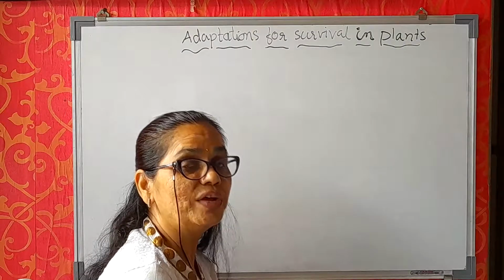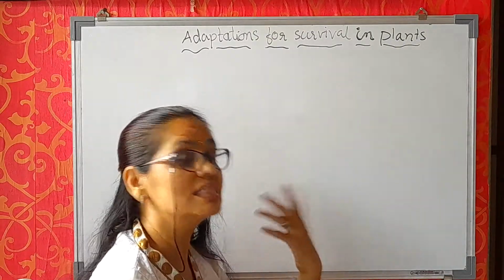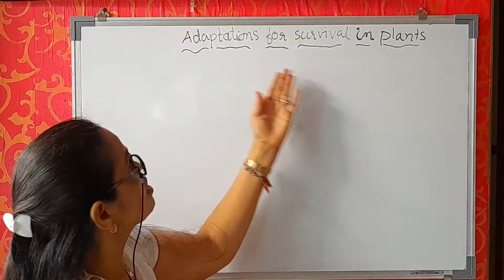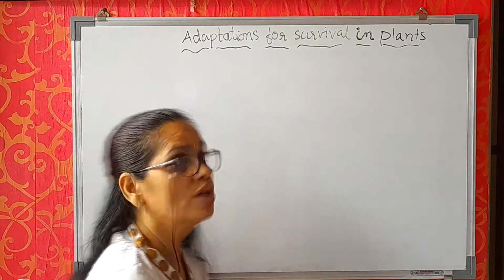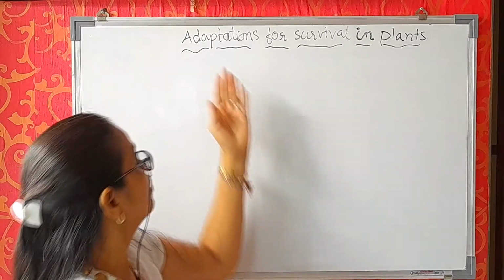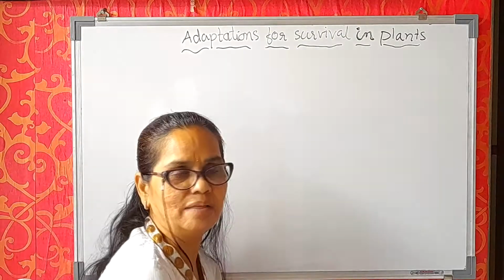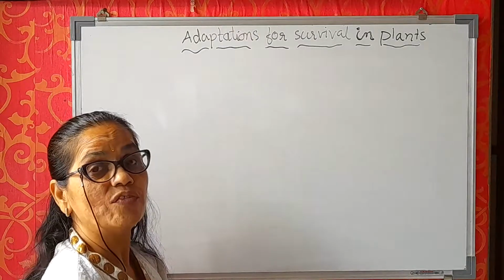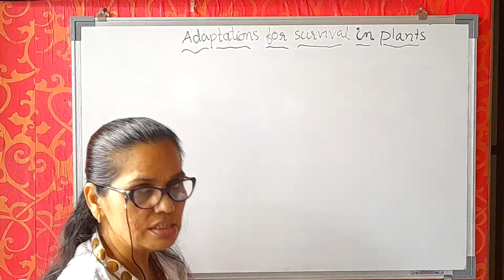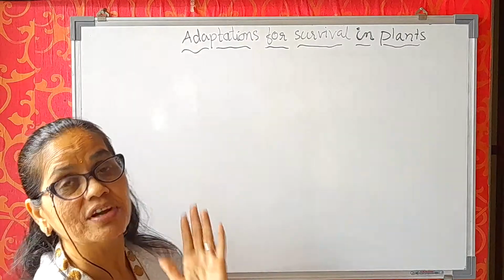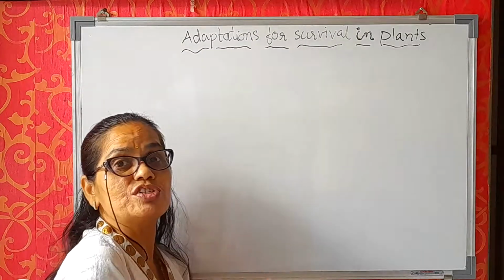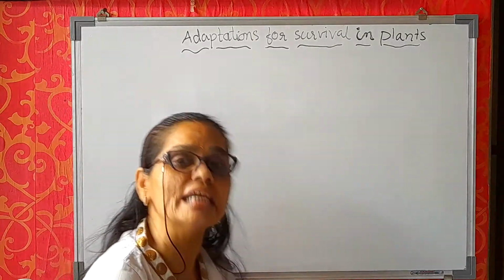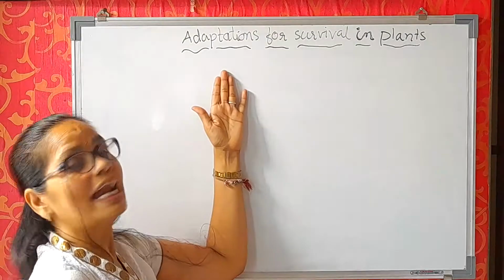Hello everybody, today again I have come back with a science chapter, that is adaptations for survival in plants. You must have seen my video of adaptations for survival in animals. What do you mean by adaptations? Adaptations mean the plants have developed different features in order to survive in different places. So this special feature of an organism allows it to live in a special area. This is known as adaptation.